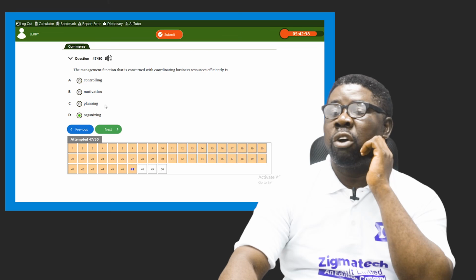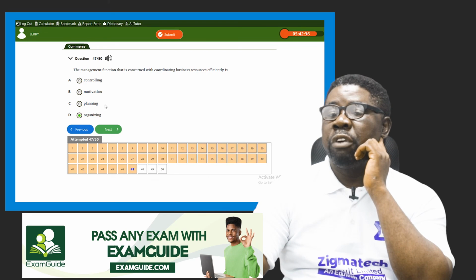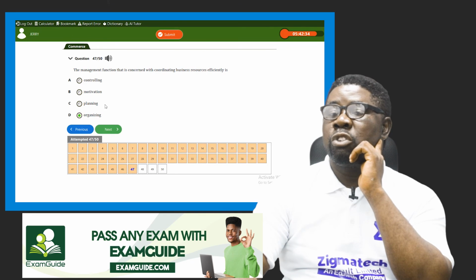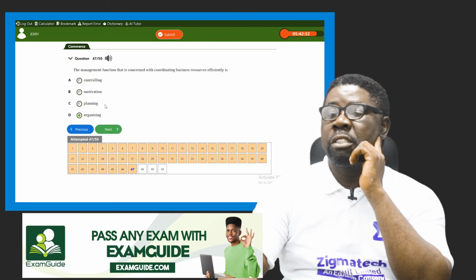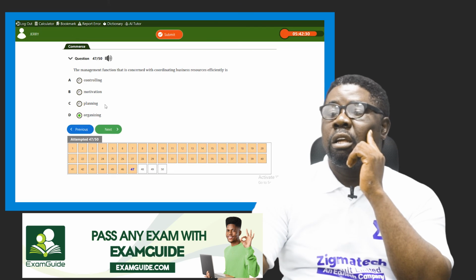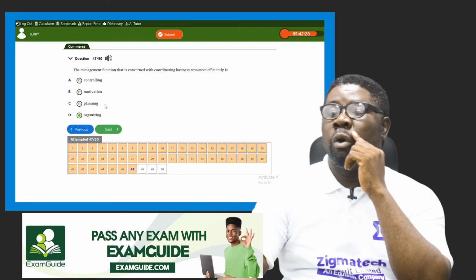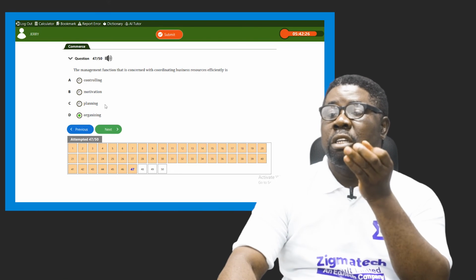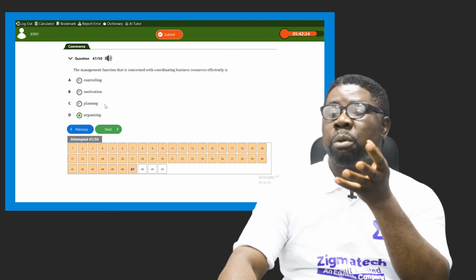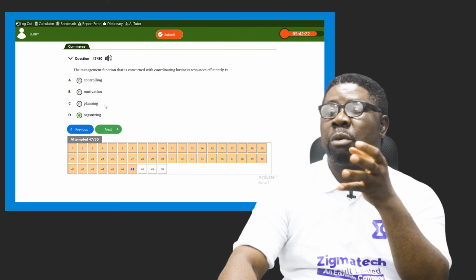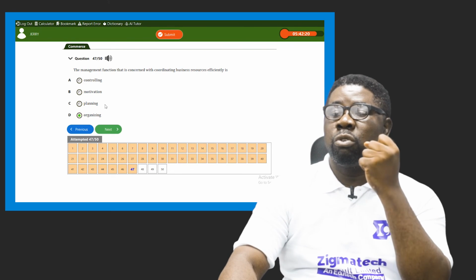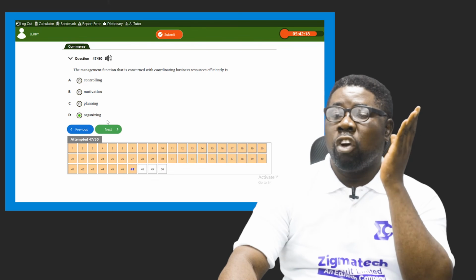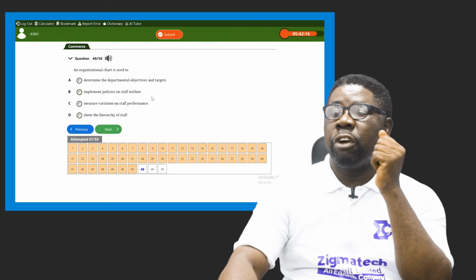When you put things in order to make it function very well, to achieve results, you have organized it. Planning is part of organizing. Motivation is to give incentive to workers to be able to do their job. Controlling is to check whether they are doing the right thing. So the best option here is option D, as the right answer.